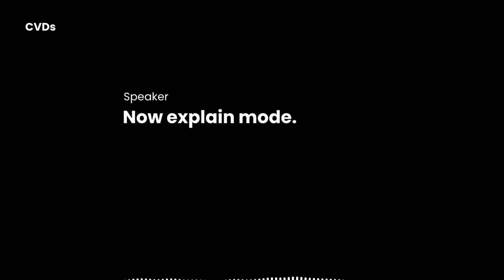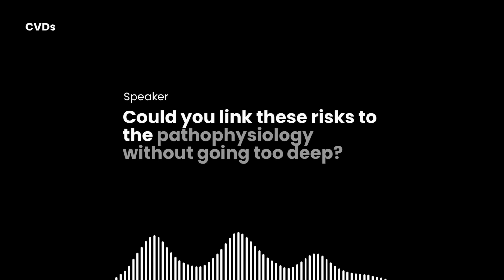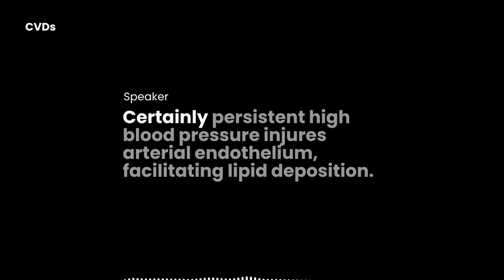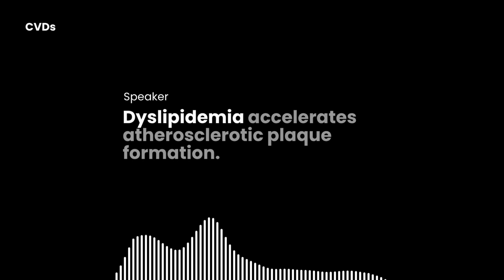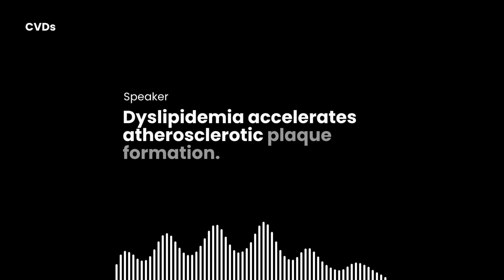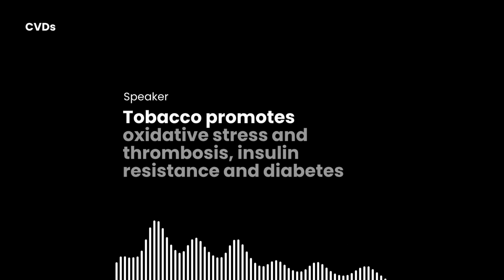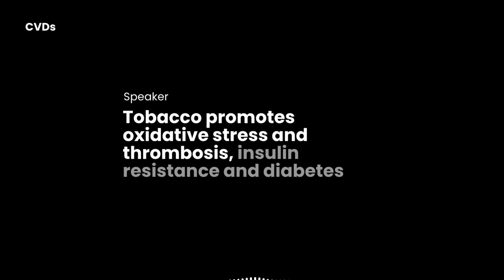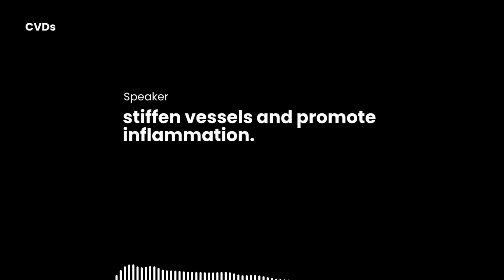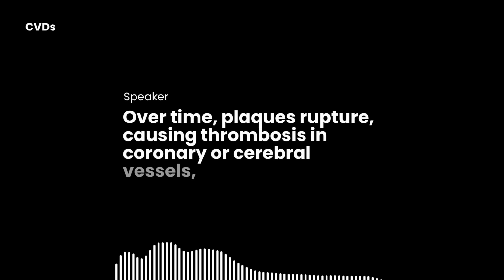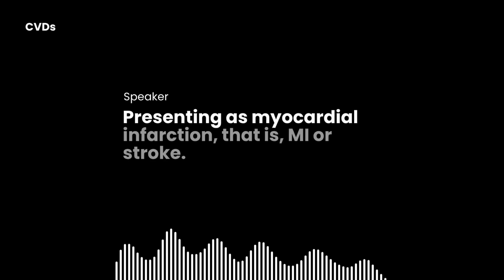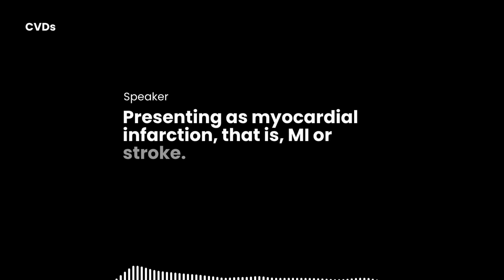Now explain mode. Could you link these risks to the pathophysiology without going too deep? Certainly, persistent high blood pressure injures arterial endothelium, facilitating lipid deposition. This lipidemia accelerates atherosclerotic plaque formation. Tobacco promotes oxidative stress and thrombosis. Insulin resistance and diabetes stiffen vessels and promote inflammation. Over time, plaques rupture, causing thrombosis in coronary or cerebral vessels, presenting as myocardial infarction, that is MI, or stroke.